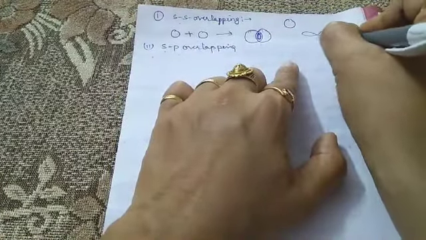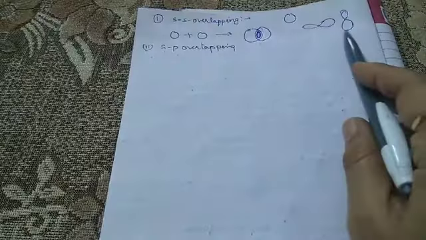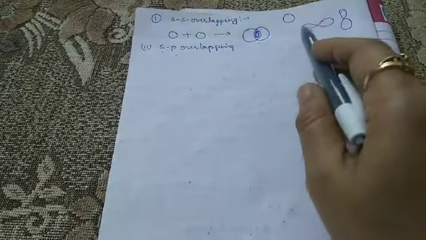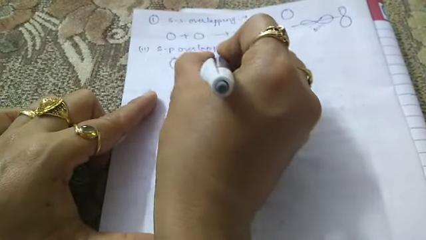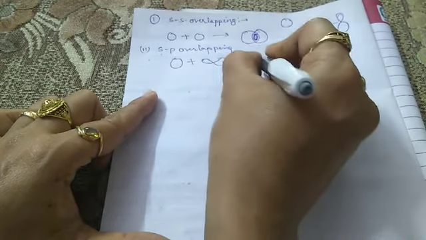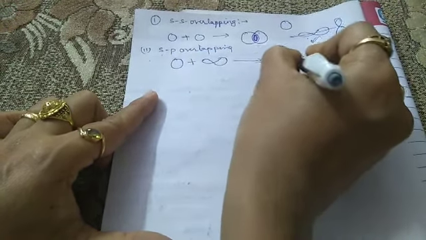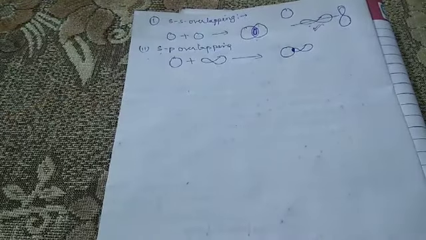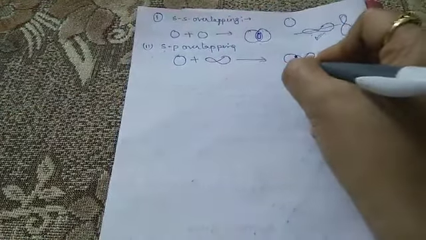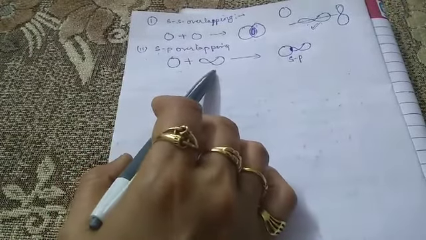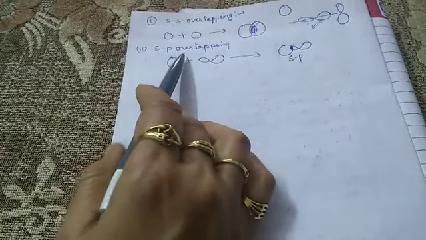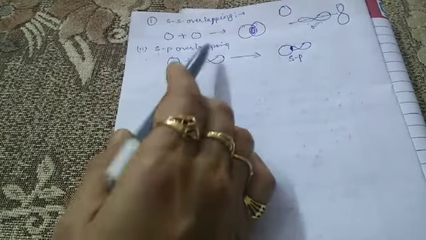Here we are taking the internuclear axis, so we take this structure for the p orbital. This is the extent of overlapping, and this type of overlapping is known as the SP overlapping.